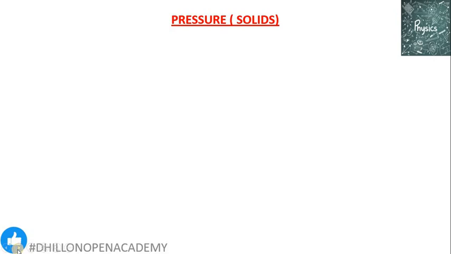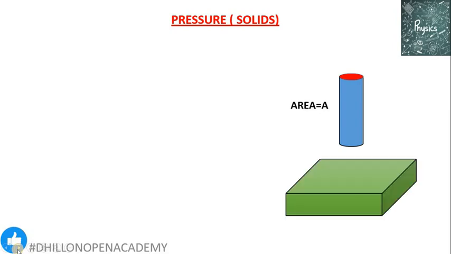First, we talk about pressure in solids, pressure exerted by solid objects. Here we have a cylindrical body having area of cross section A, that is, the area of the top and the bottom part is the same. This cylindrical body applies a force onto a horizontal surface in the downward direction.